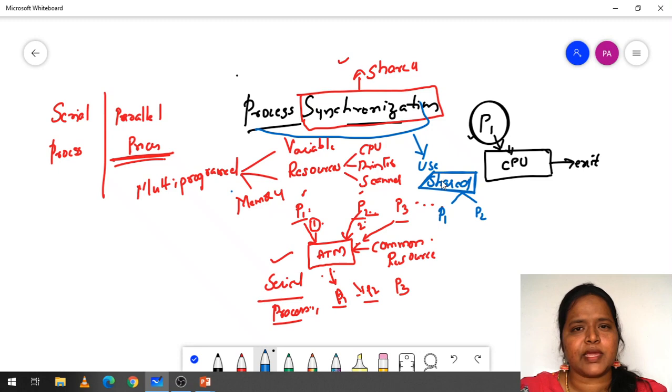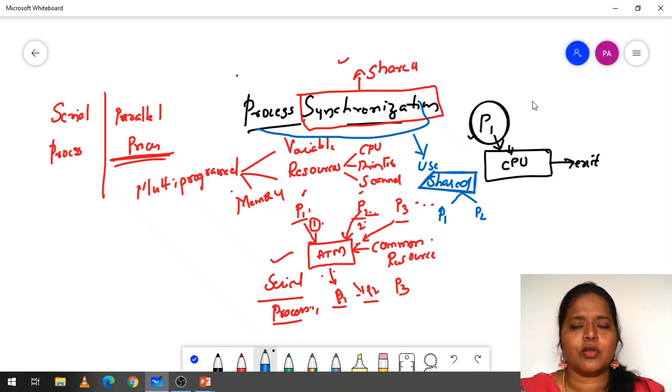When we make something common between the processes, we call it shared. When we use shared things, we need synchronization. As we have many processes, all of them need to be synchronized. Only then will the data be consistent. If the processes are not synchronized, the output we get is inconsistent data. This is the brief introduction to process synchronization.